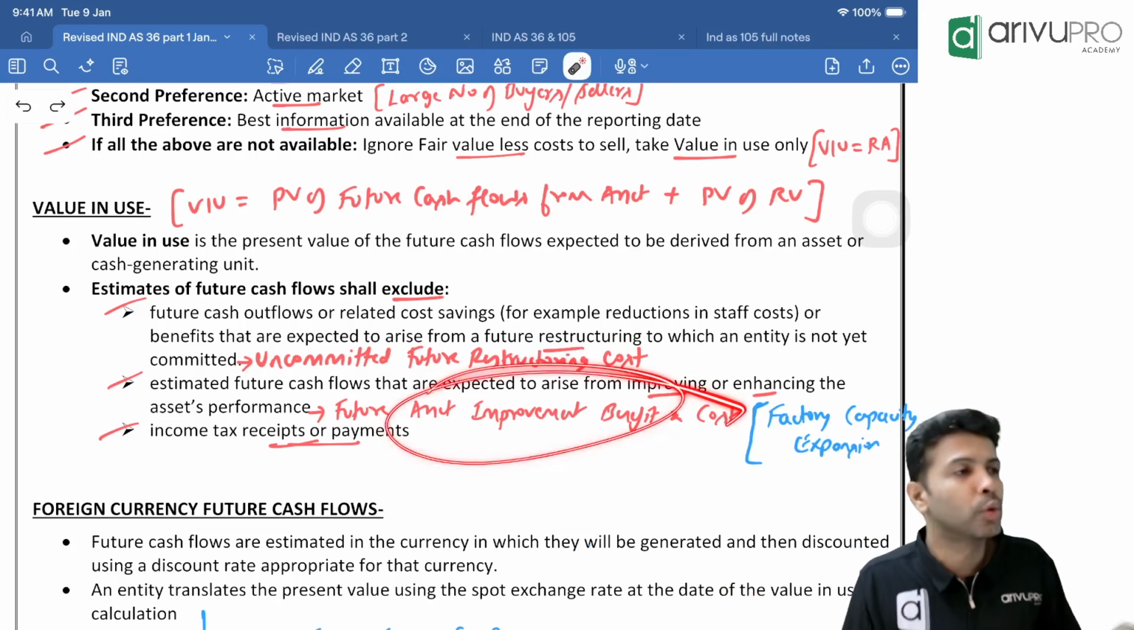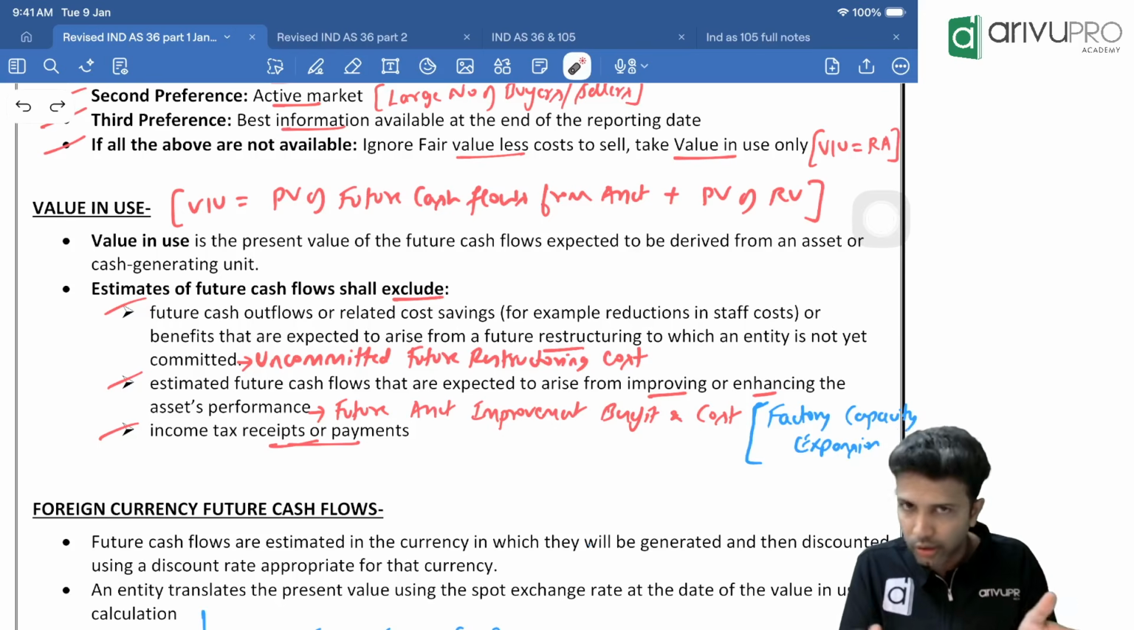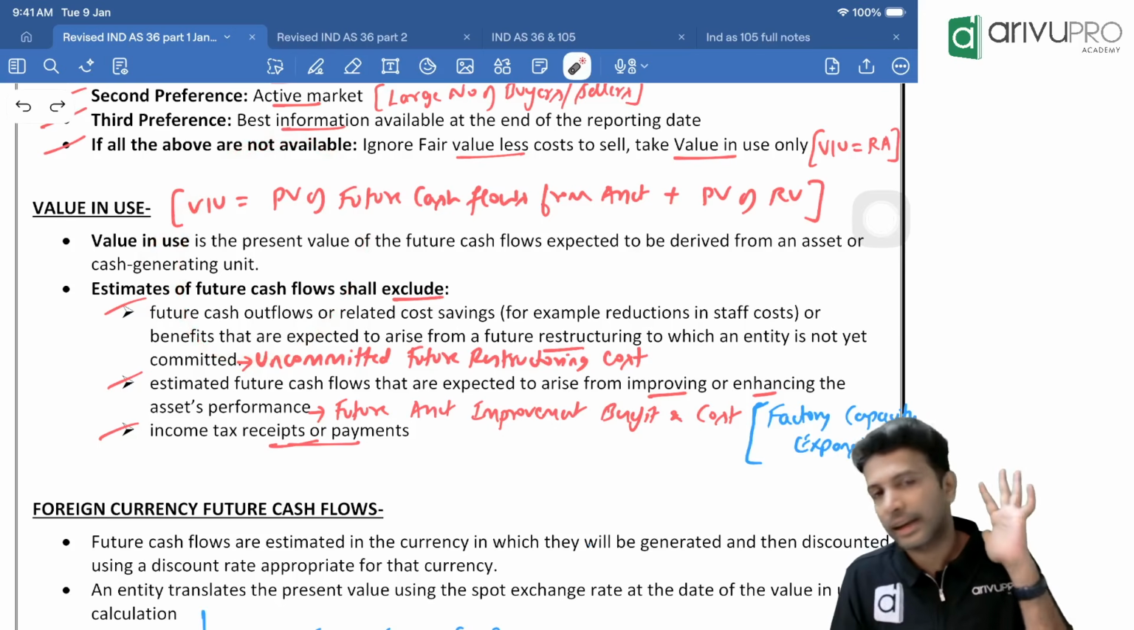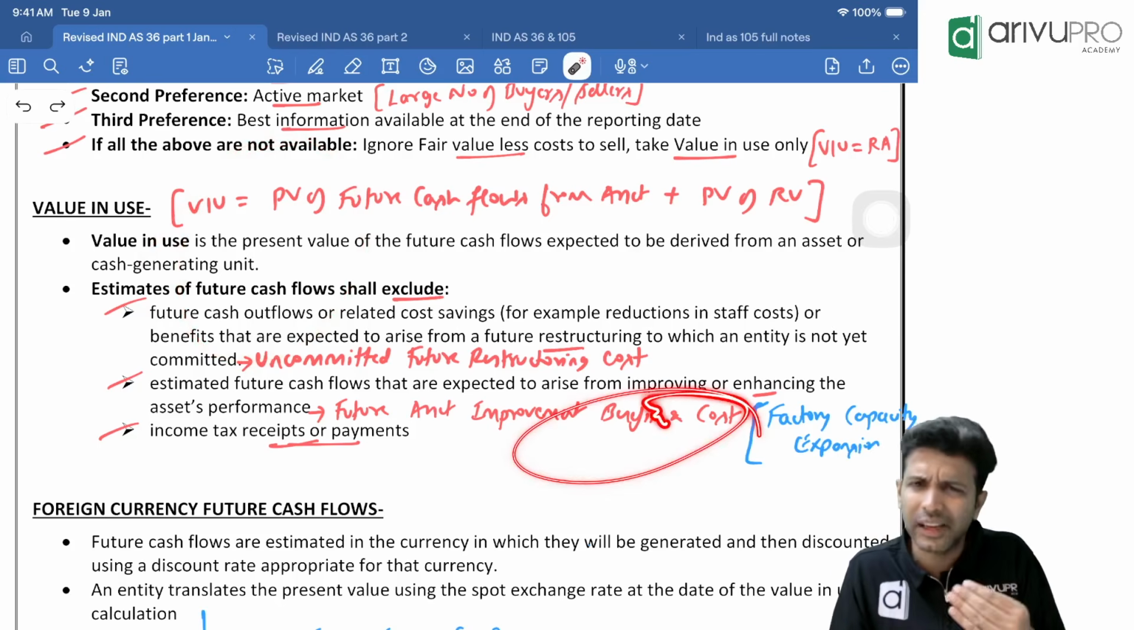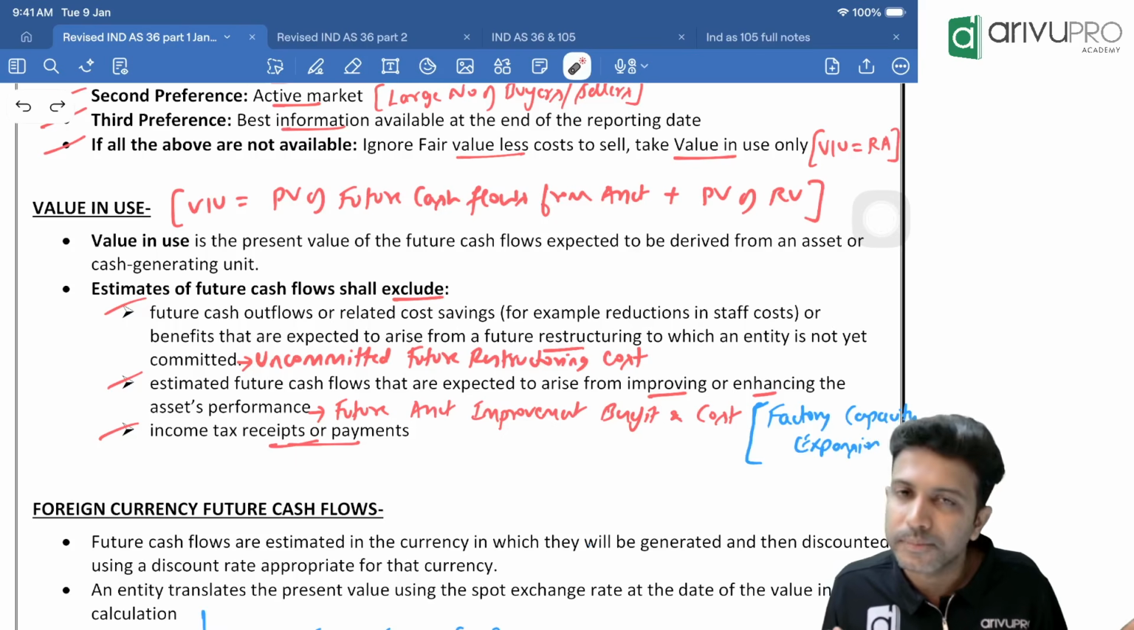Hence, all this future enhancement cost and enhancement benefit, all that is ignored for the value in use calculation. Because they will give it to you in the question. If they give it, make sure that you exclude it. That's all. Simple. Okay, sir.